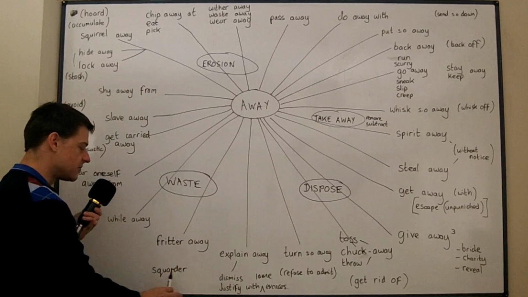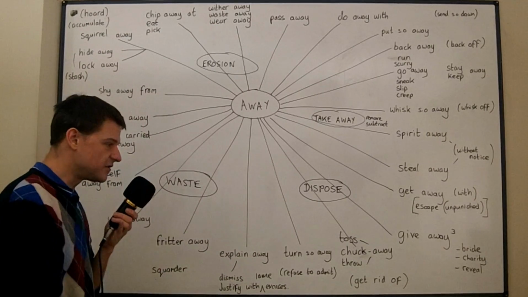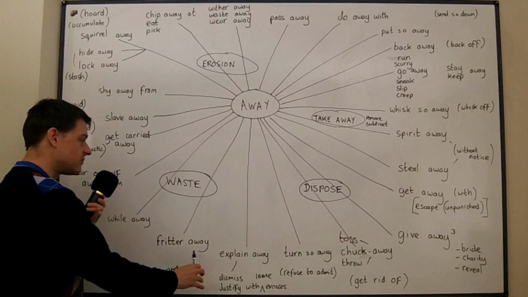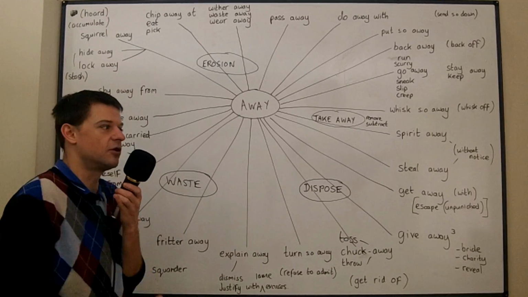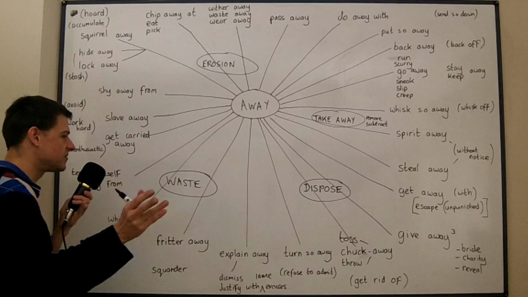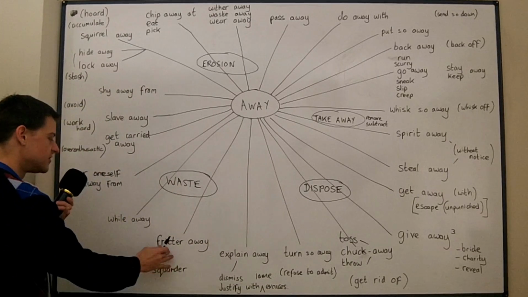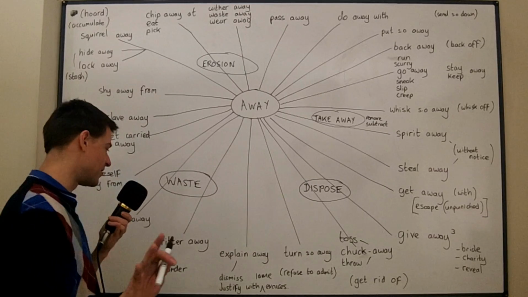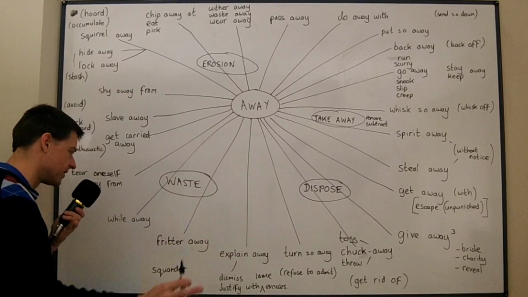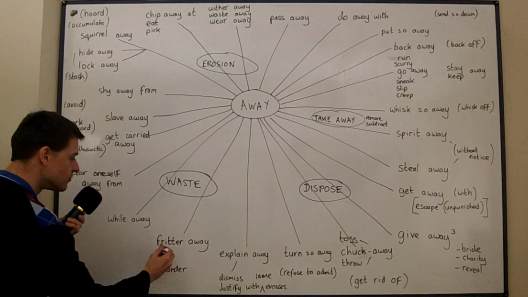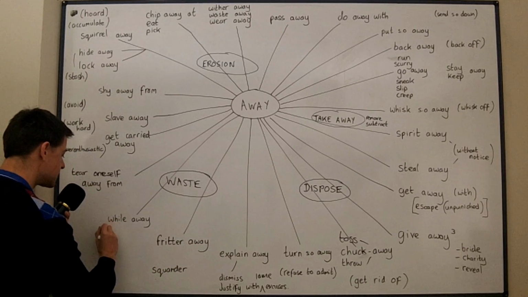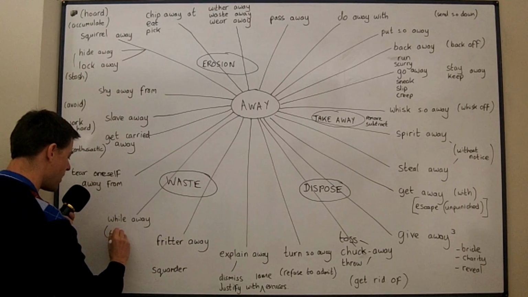Okay, if you fritter away your money, then you waste your money. If you fritter away all the inheritance which you got from your great aunt, it means you waste it. You spend it on stuff which is absolutely unnecessary. You can see this with some slang words as well, with some swear words meaning squander as well. And you can also fritter away time, but time is very often used with while away.